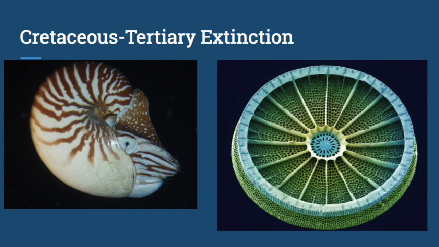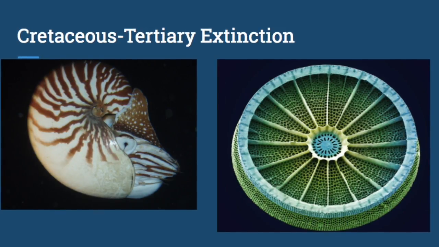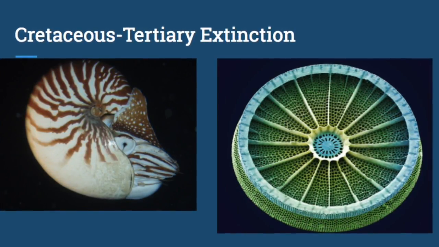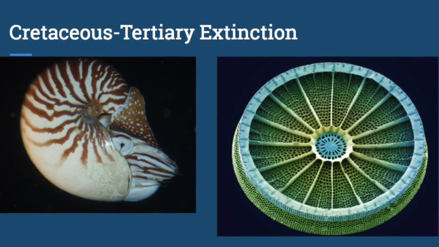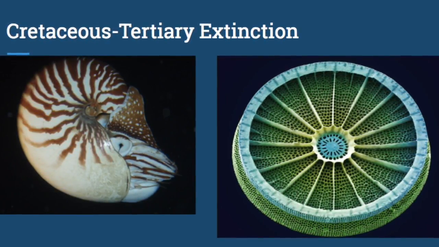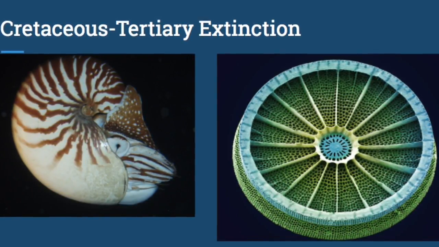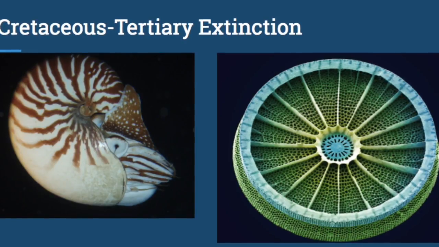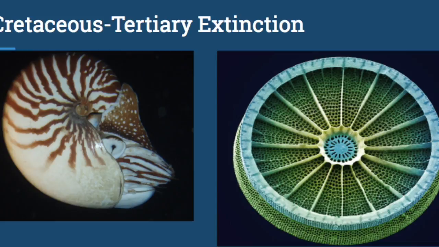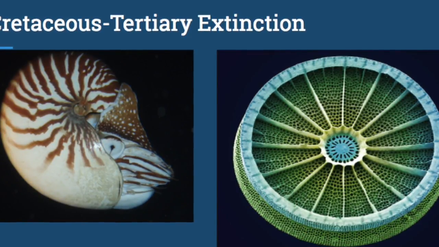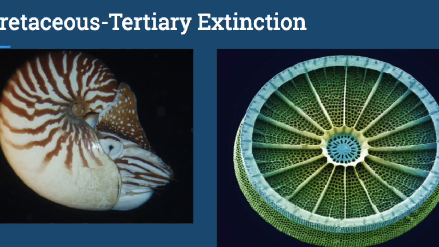So for the last one, the Cretaceous-Tertiary extinction, this was a period of time when dinosaurs roamed the earth. Animals and plants like the diatoms and ammonoids became extinct during this period. This was mainly due to flood basalt eruptions that affected the overall climate of the world, making it very hot. Combined with this, the fall of sea levels and a huge asteroid that struck the Earth made for the large extinction that harmed these plants and animals.